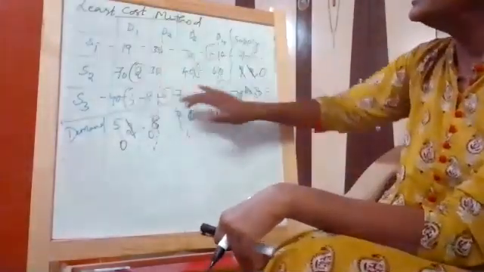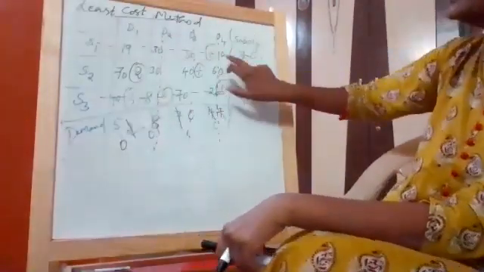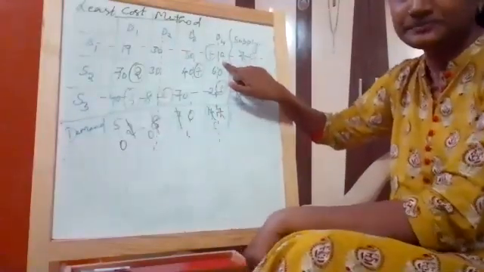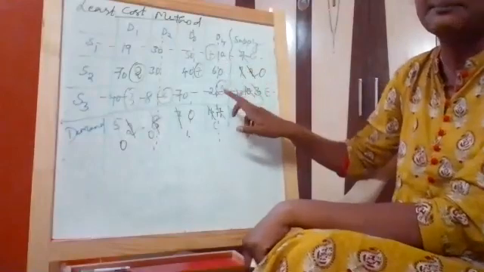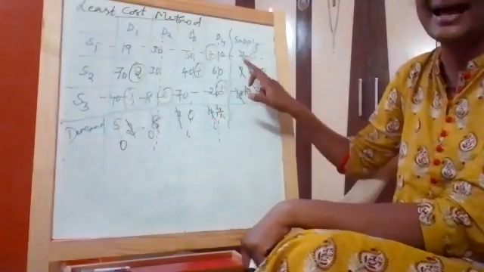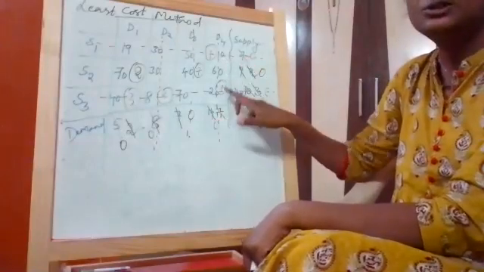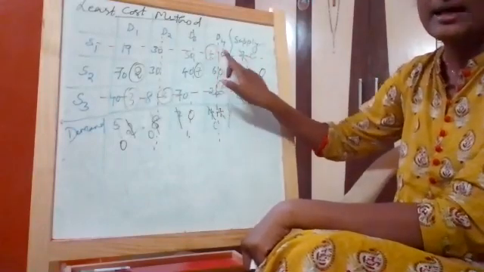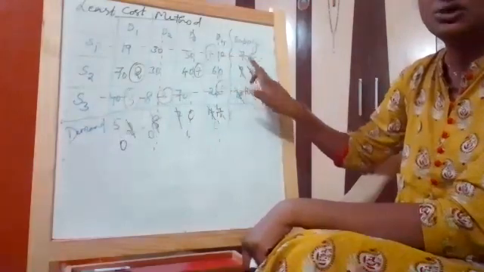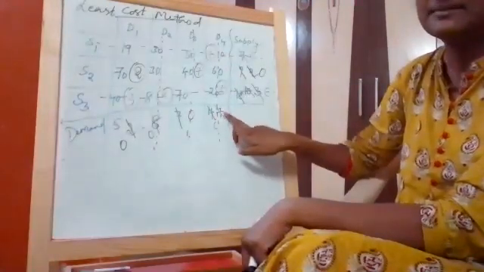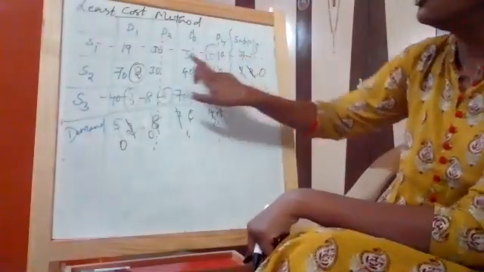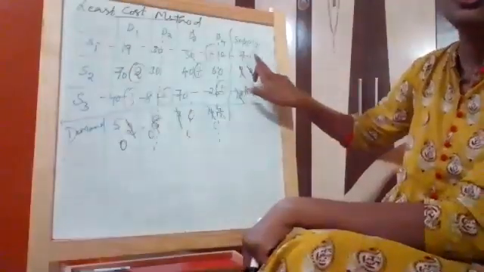Now I will go back and see the next uncovered area. The next lowest cell is 10. For 10, I see the supply and demand, which are 14 and 7. Out of these two, the lowest value is 7. Allocate 7 here. 7 minus 7 becomes 0, and 14 minus 7 becomes 7. Again, wherever it becomes 0, cancel that particular row or column.